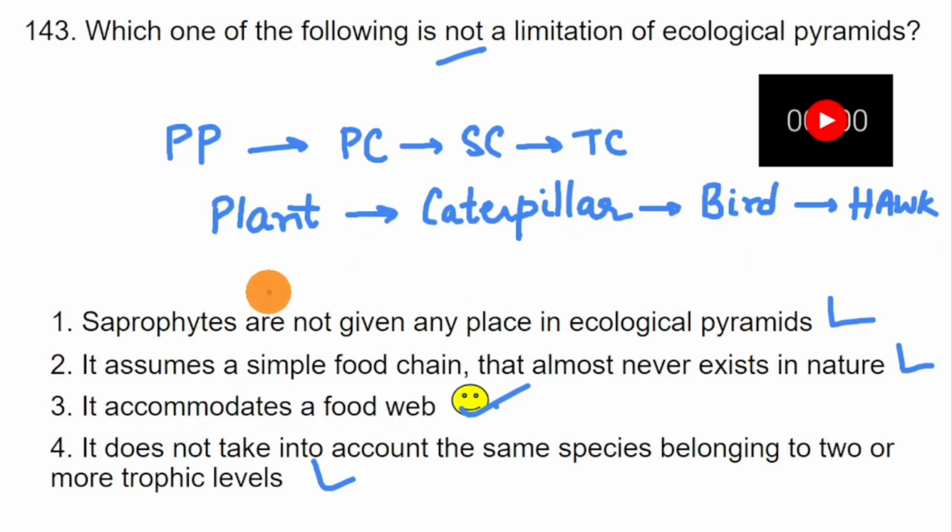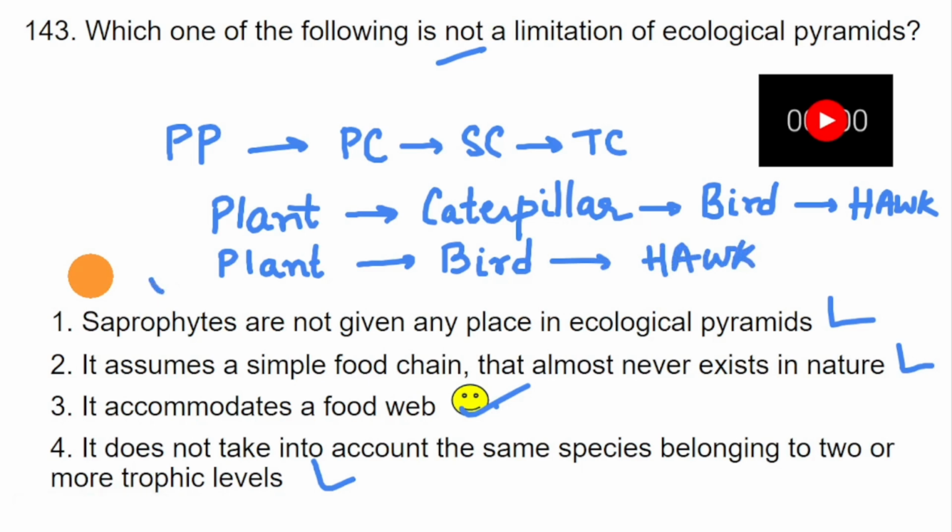We can also have another example of a food chain, in which the bird directly depends on the plant. So it consumes the fruit or some seeds, and in this case the bird becomes the primary consumer, not the secondary consumer. And then we have the hawk.